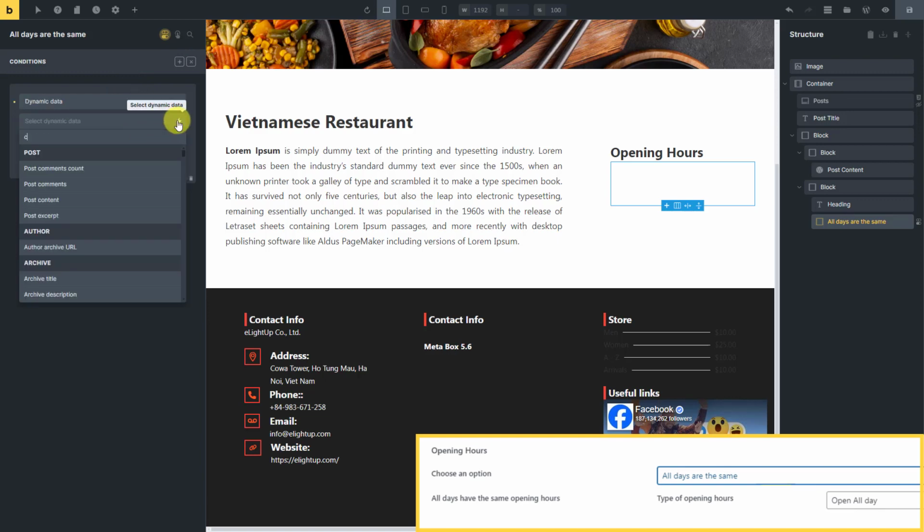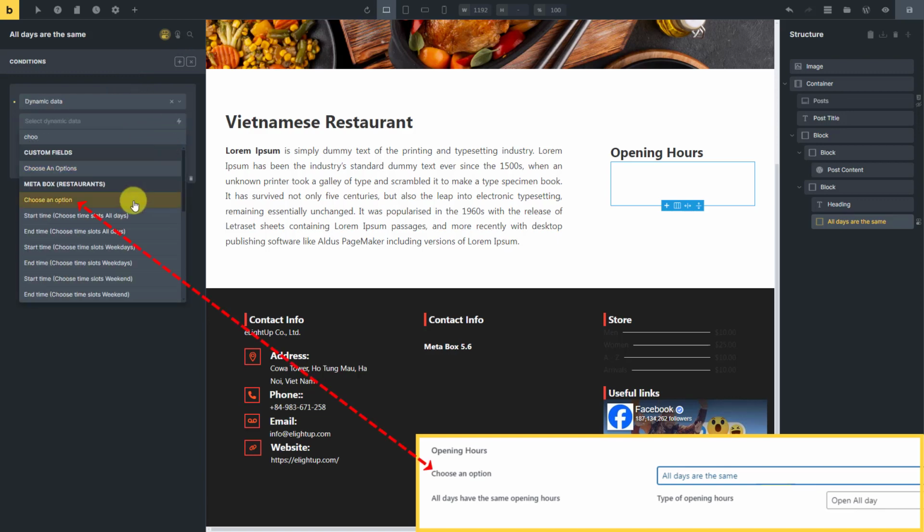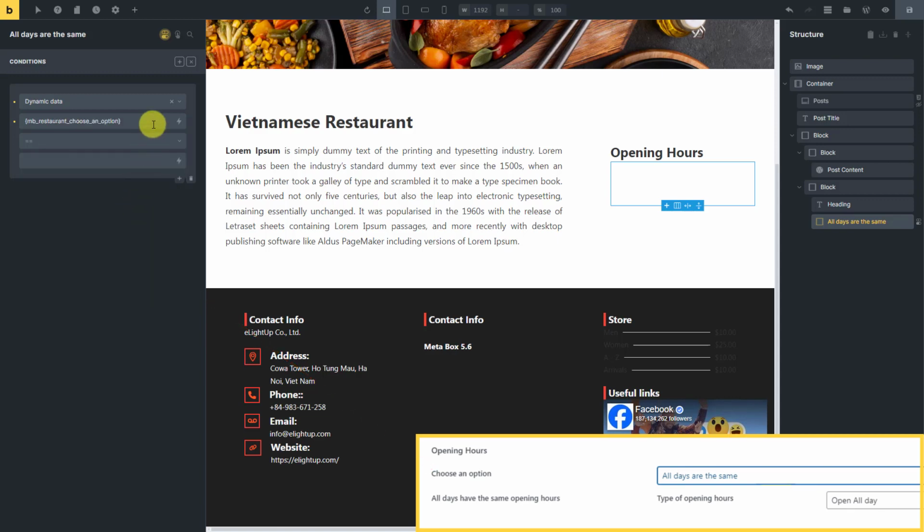Next, choose the name of the field that the condition is based on. I added this attribute to regulate that the value of the field will be used to compare. Bricks provides some operations. Just choose one that makes sense. And the last one. Paste the value of the first option that we had for the select field. The whole of this condition means that the block displays only when this field is set as the first option.